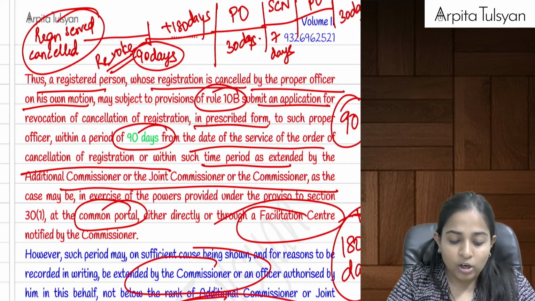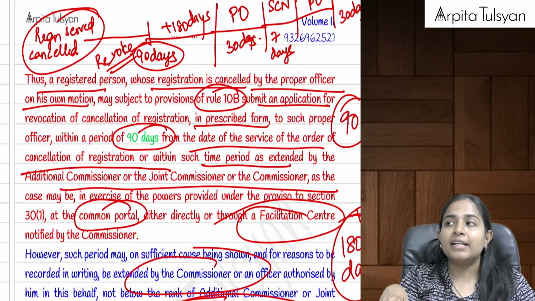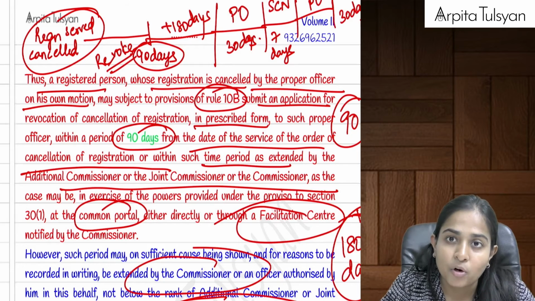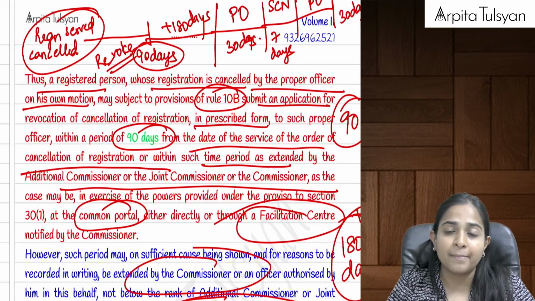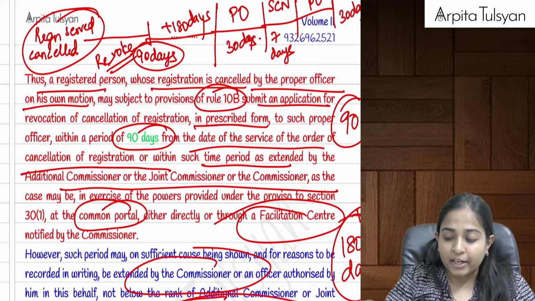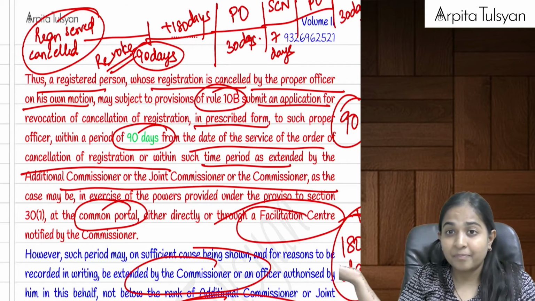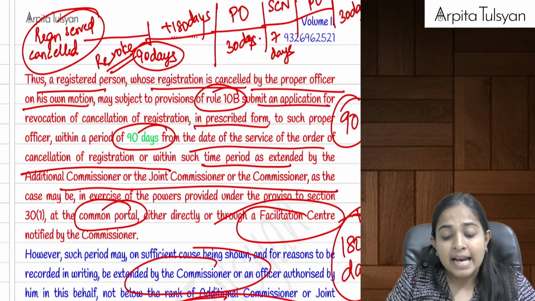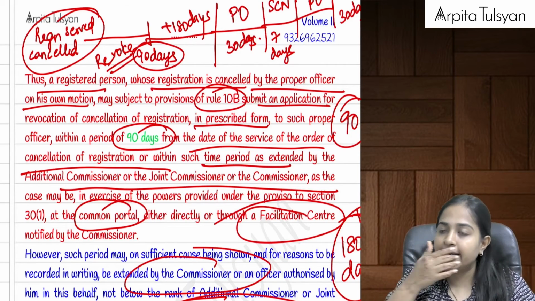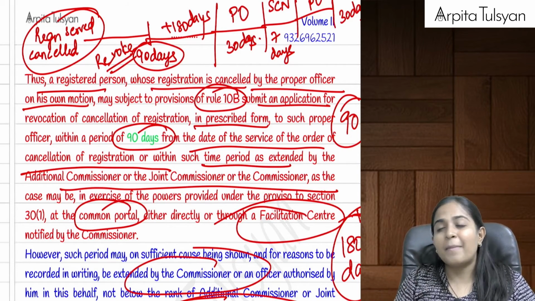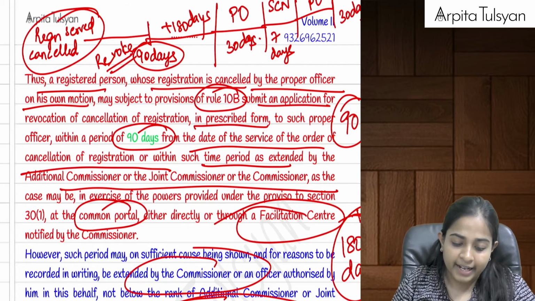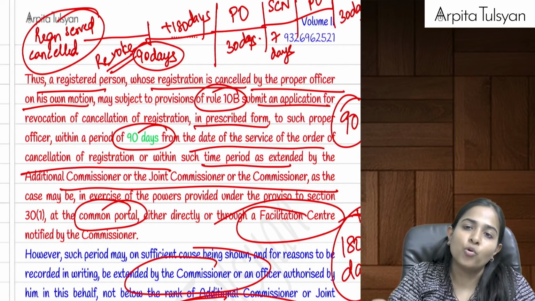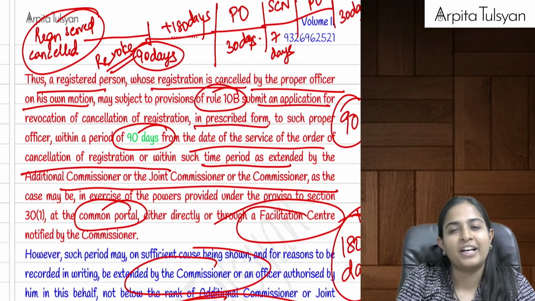Once it got served, do I still have the option of going and filing the revocation application? Yes, I can go within a period of 90 days from the date when the cancellation order was served on me. This 90 days can be further extended by the commissioner by a maximum period of 180 days. Within these many days, I should make an application for revocation of cancellation.